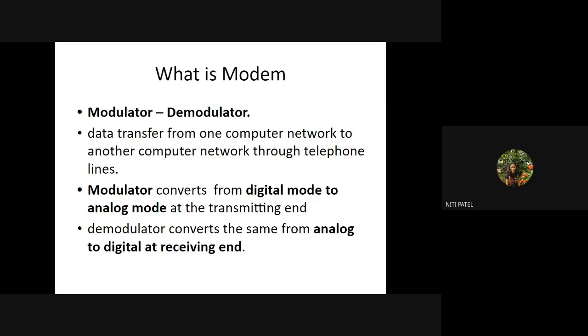So when I use a modem in my system, it does the work of both modulation and demodulation. If I send analog, what will the demodulator part of the modem do? It will convert analog to digital, and the modulator part will convert digital to analog. Understanding? So if I am transmitting 0101, the modulator will convert that 0101 into analog in the form of voice from the transmitting end. And the demodulator at the receiving end will convert whatever analog is received back into digital form.